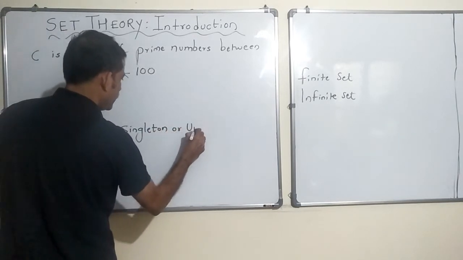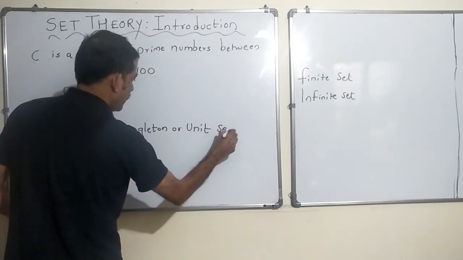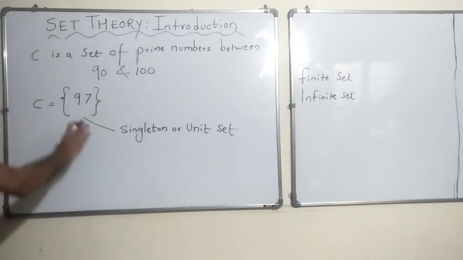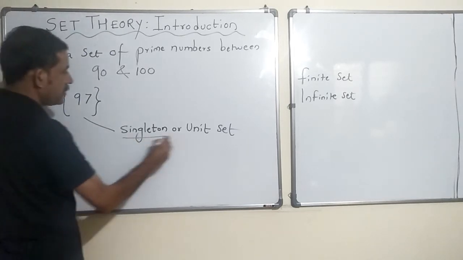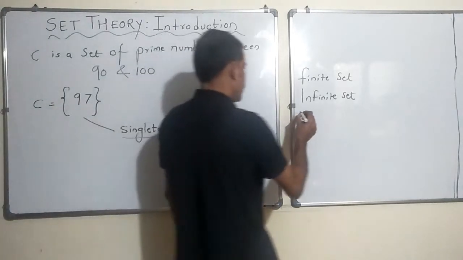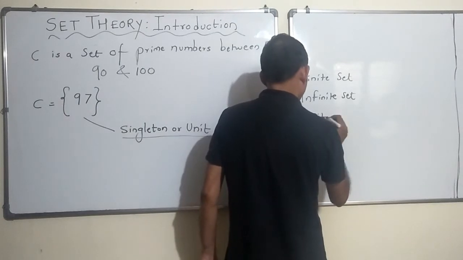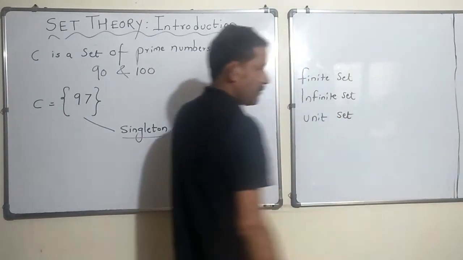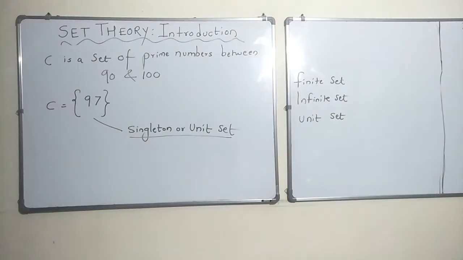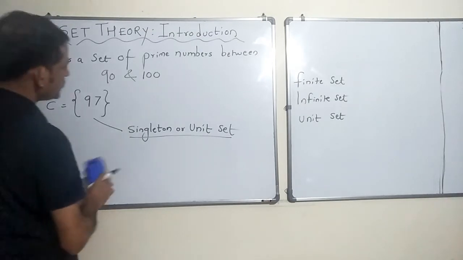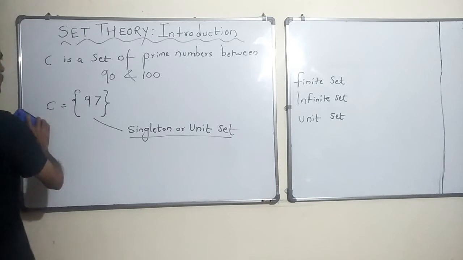Okay, when you have only one member in any set, that set is also called a singleton or unit set. So let me write it down. Great. So that was the unit set or singleton set.